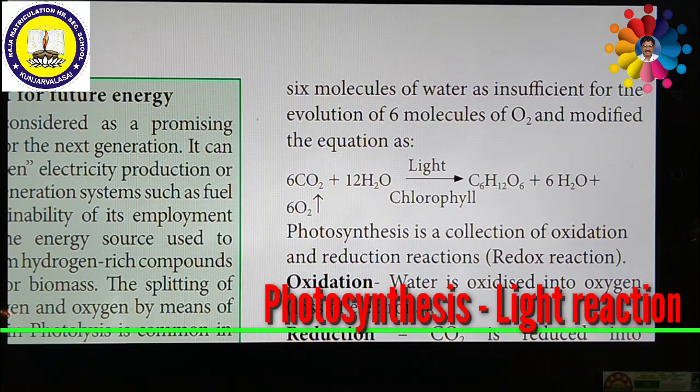Certain fuels such as coal, petroleum and natural gas are also formed from preserved photosynthetic plants, because fossil fuels are obtained from plants that lived thousands of years back. Due to natural calamities, the plants might have been buried inside the earth.